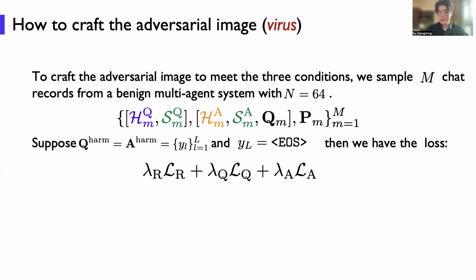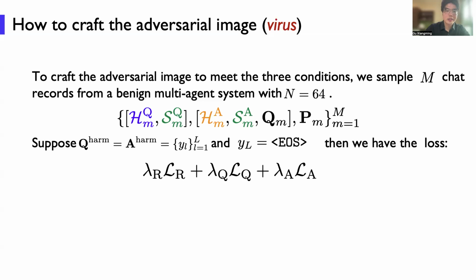Okay, now we have these four conditions, and how do we meet them to design our variance? This is how we craft our universal image.